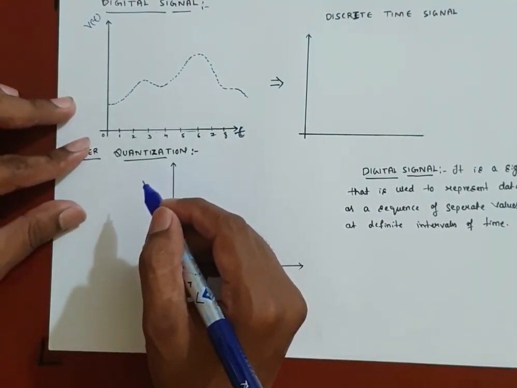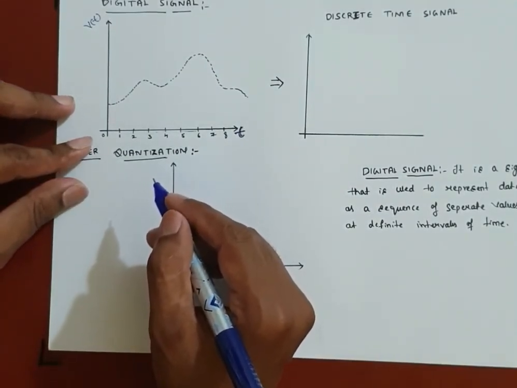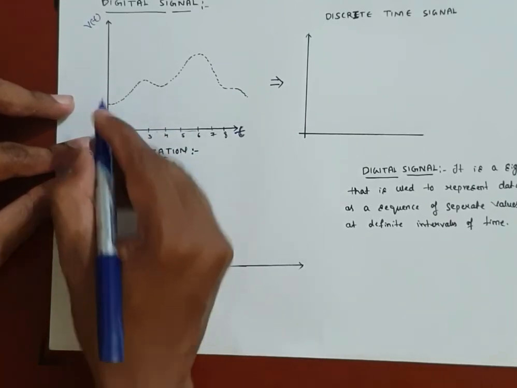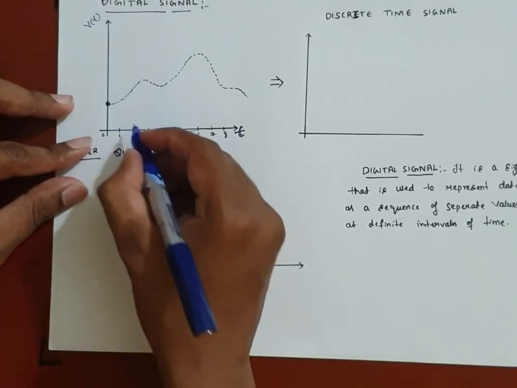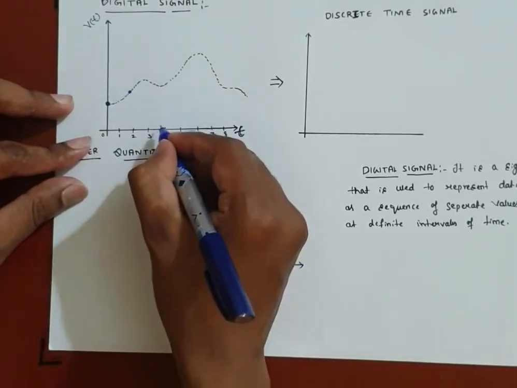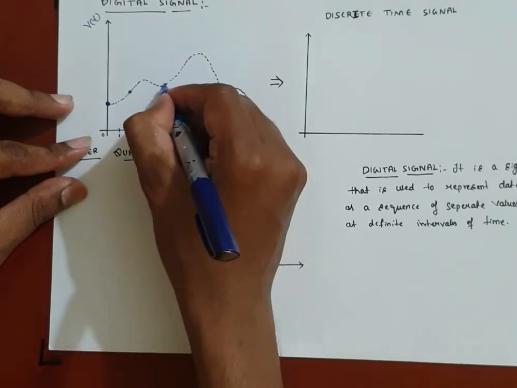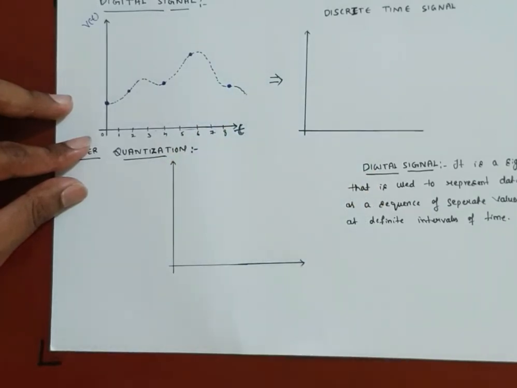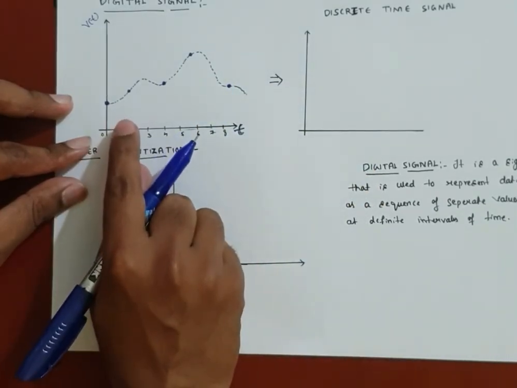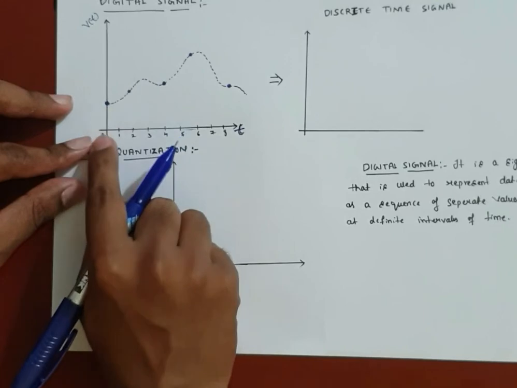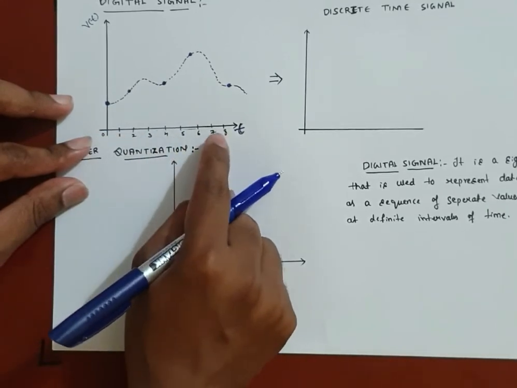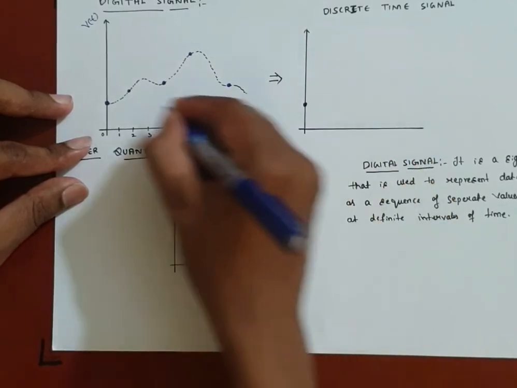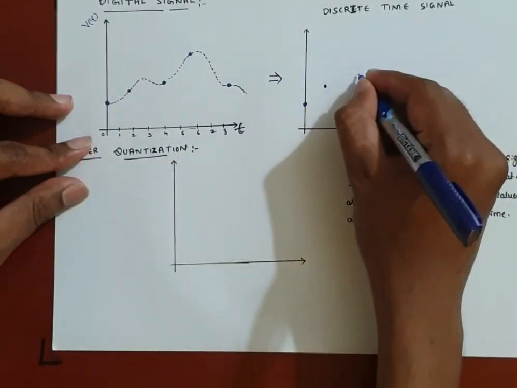Now if I concentrate on the amplitude which exists only after every 2 seconds, it means I will concentrate on the amplitude at 0 second, at 2 second, at 4 second, next 6 second, next 8 second. So here I am concentrating on the amplitude after every 2 seconds, 0, 2, 4, 6, 8, and I am going to plot that, and the height is this one.